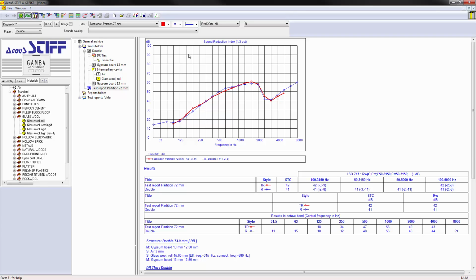So we just simulated a partition with plasterboard and mineral wool. I invite you to consult the other tutorials for other types of constructive systems. Thank you.